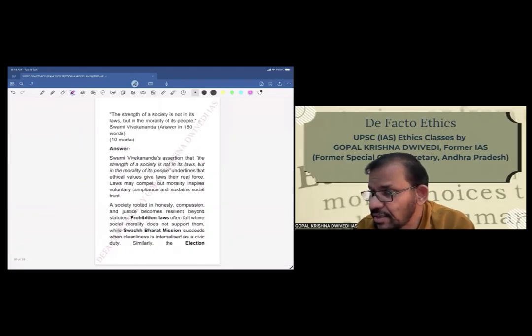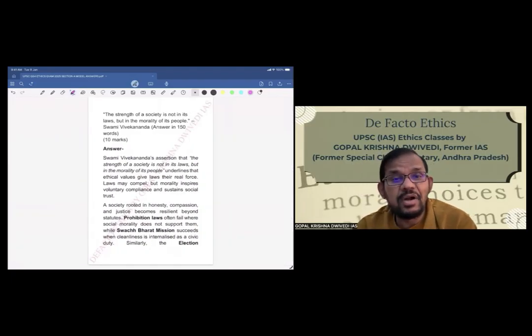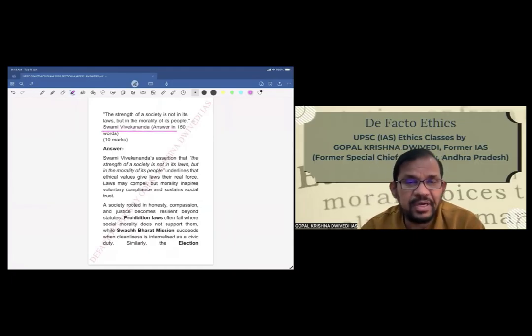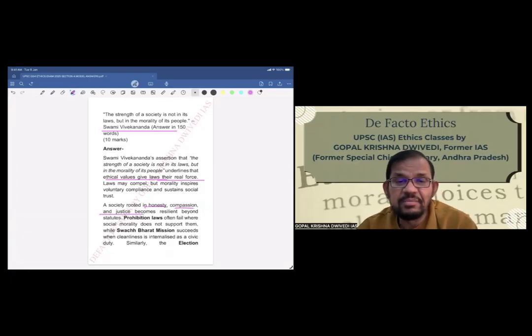Now we'll go to part C. The strength of the society is not in its law, but in the morality of its people. Swami Vivekananda. Let us see how we'll explain it. Swami Vivekananda's assertion that the strength of society is not in its laws, but in the morality of its people underlines that ethical values give laws their real force. Laws may compel, but morality inspires voluntary compliance and sustains social trust. A society rooted in honesty, compassion, and justice becomes resilient beyond statutes.